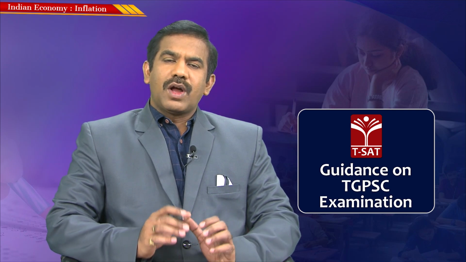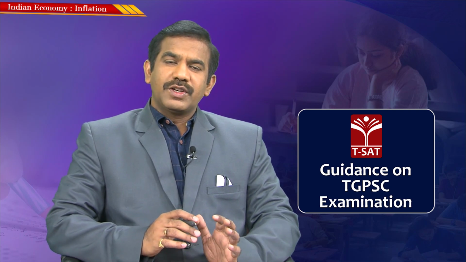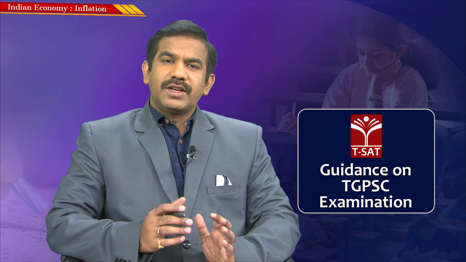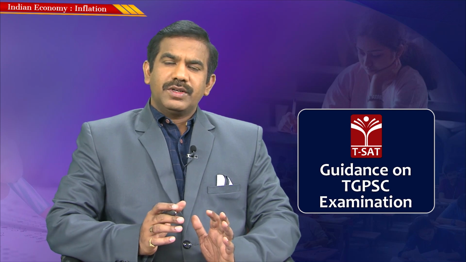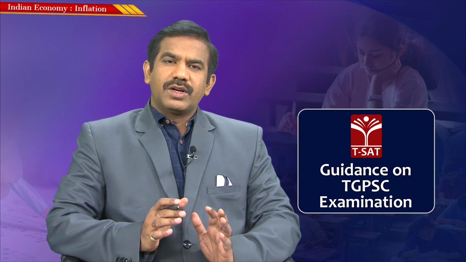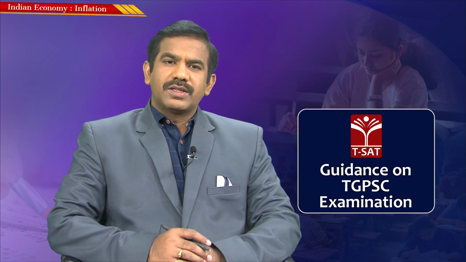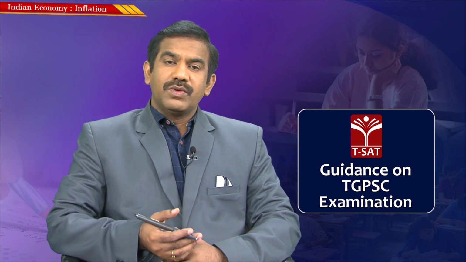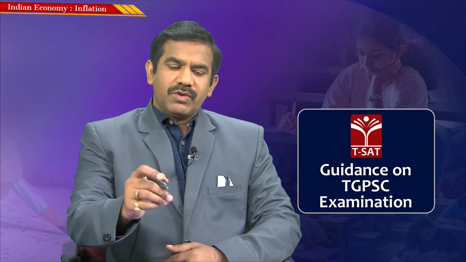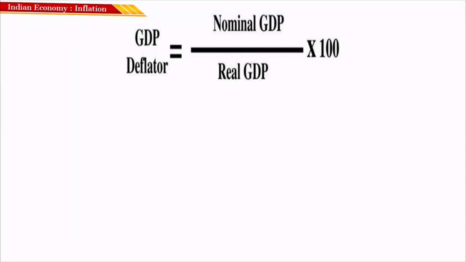Now let's try to figure out how to measure inflation, because if inflation is so dangerous, it is generally said inflation is the public enemy number one. If it would hurt everyone in the economy, it's very much required to contain the rates of inflation. So to contain the inflation, we need to measure the inflation. In this session, we'll be discussing the various measures of inflation, and the first and foremost measure of inflation, which I already discussed, is using the GDP deflator.